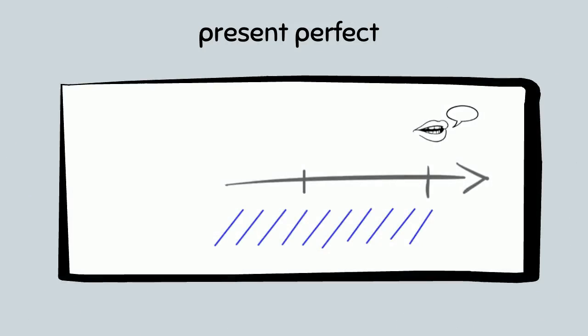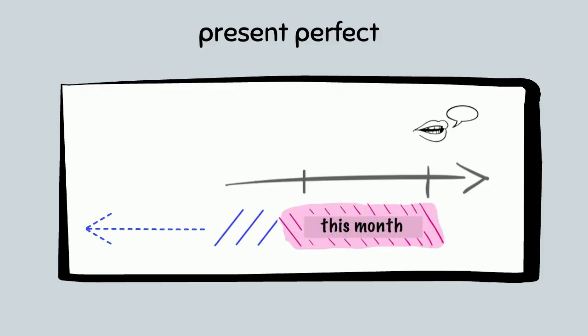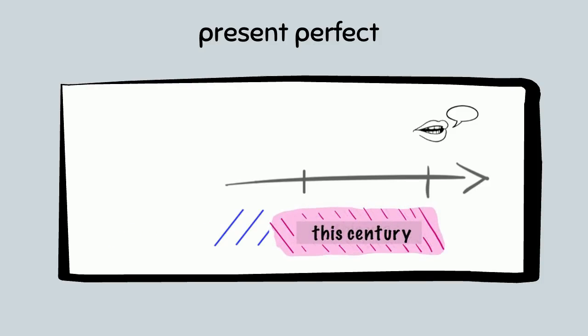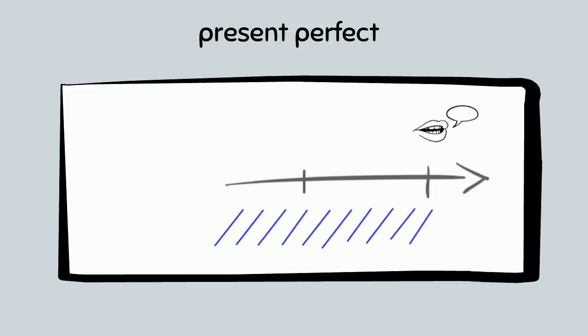But don't be fooled. The length of the extended now interval is not fixed. The time span that the speaker might consider as part of the present can be this morning, this month, this year, or this century. All those adverbials that include the speech time can also be part of the extended now interval, and in turn can be used with the present perfect. All those adverbials, on the other hand, that clearly precede the speech time, like yesterday or last month, cannot be used with the present perfect.